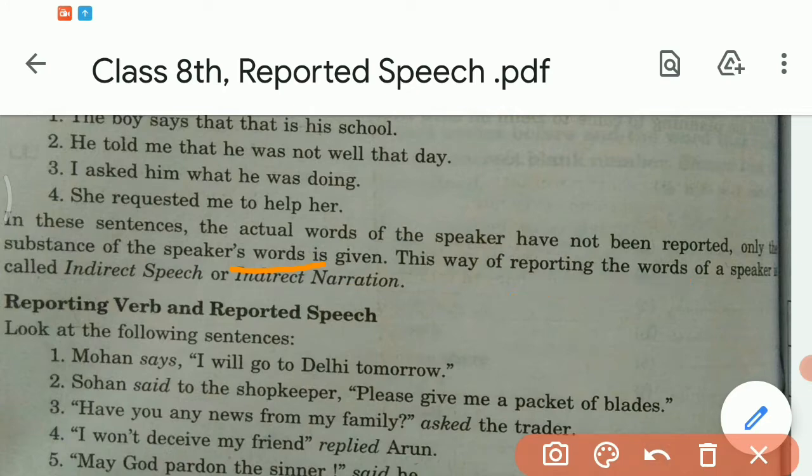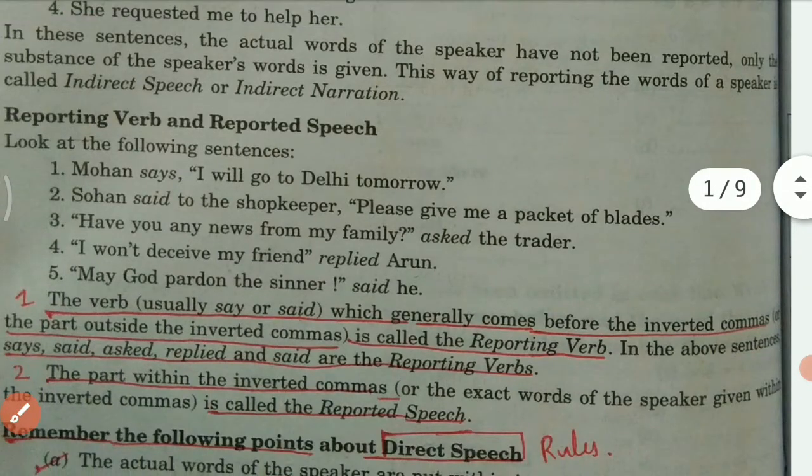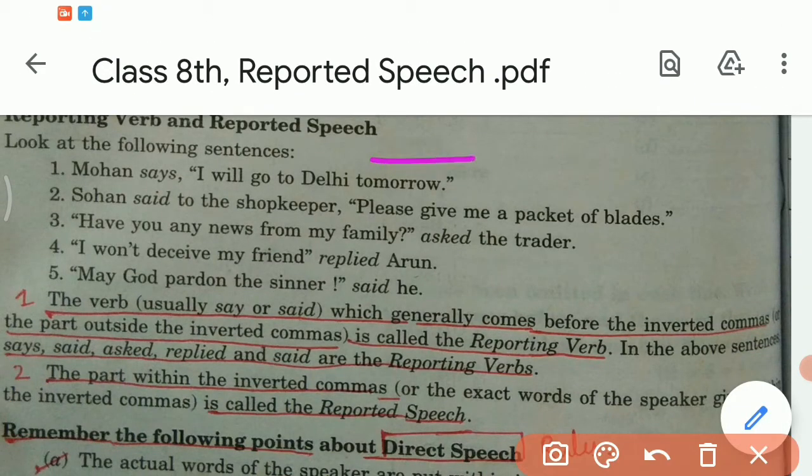Right? Now I am coming to the reporting verb and reported speech. You can see here, look at the sentences. Mohan says, "I will go to Delhi tomorrow." Sohan said to the shopkeeper, "Please give me a packet of blades." "Have you any news from my family?" asked the trader. "I do not deceive my friend," replied Arun. "May God pardon the sinner," said he.